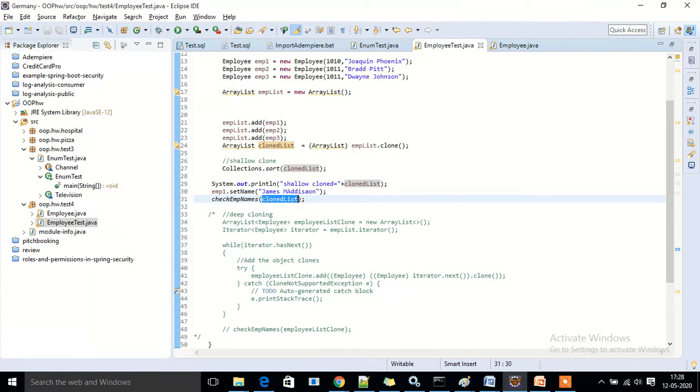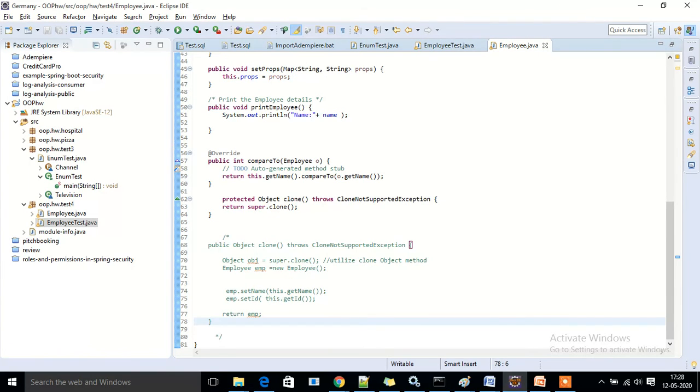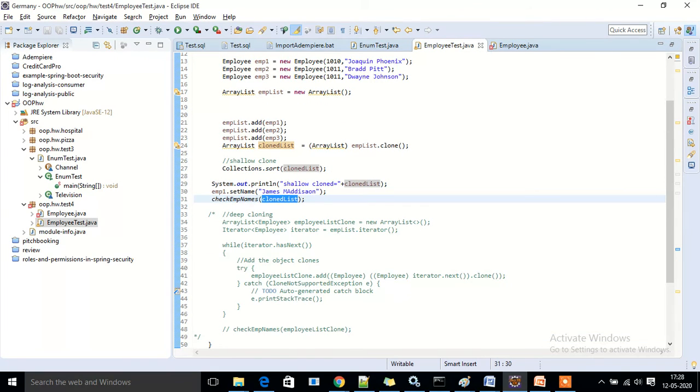So let's take another, the deep clone, now. So here I am uncommenting this method. So now it is deep cloning. I am creating an object and I am setting the methods over here. Okay, so let me uncomment this one also and comment this thing. Let me uncomment this one so that it will print. Okay, so I will keep the rest the same.